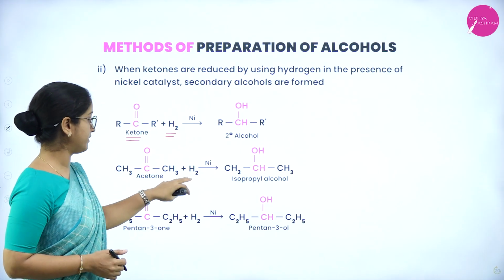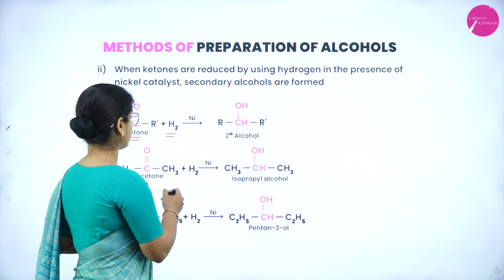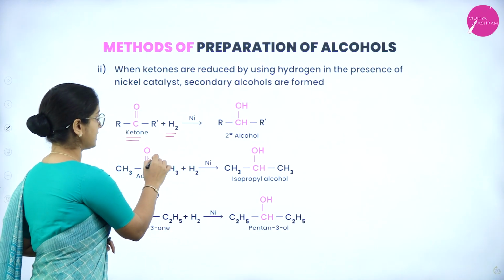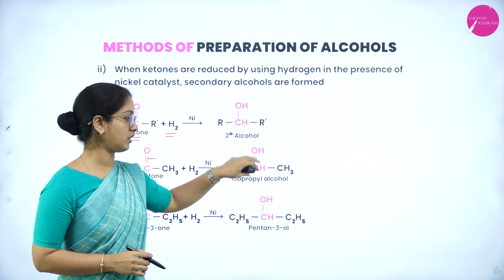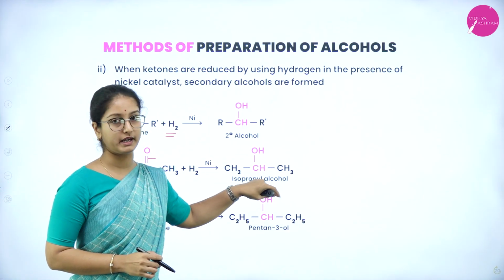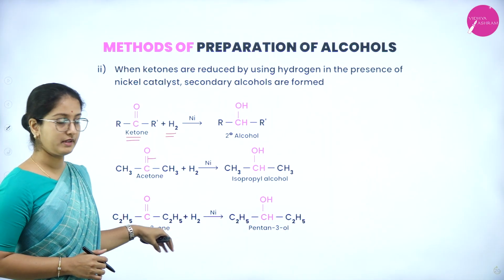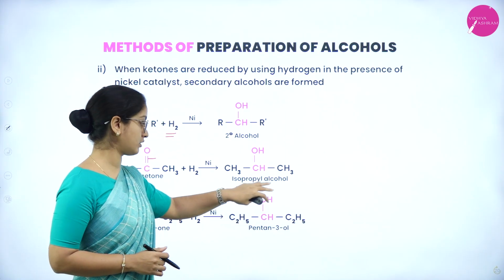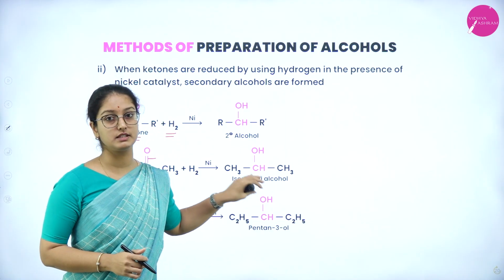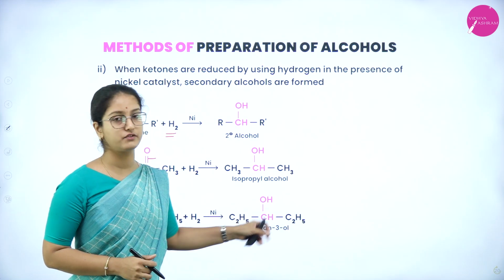Example: acetone with hydrogen in the presence of nickel catalyst. It breaks the double bond between carbon and oxygen to form an alcohol group, giving isopropyl alcohol. The next example is pentan-3-one, which gives pentan-3-ol. The hydroxyl group attaches to the second carbon atom, a secondary alcohol, therefore it is pentan-3-ol.